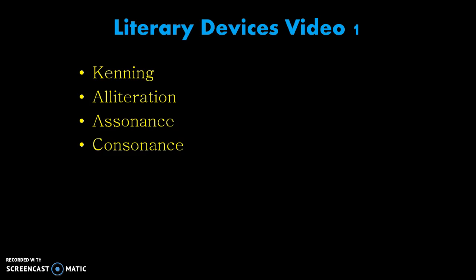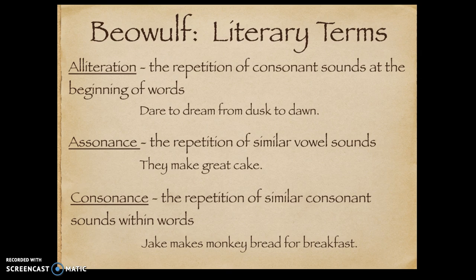So now let's move on to something very similar, but also the opposite, consonance. So far, we've learned alliteration and assonance, and we see that they're all about the repetition of sound. Alliteration being the repetition of the beginning sound, assonance being the repetition of similar vowel sounds, and now consonance is the repetition of similar consonant sounds within the word, such as Jack makes monkey bread for breakfast. There's the repetition of the k sound. We also have alliteration with makes and monkey and bread and breakfast, but what we're looking at for consonance is this repeating k, k, k, k, k.